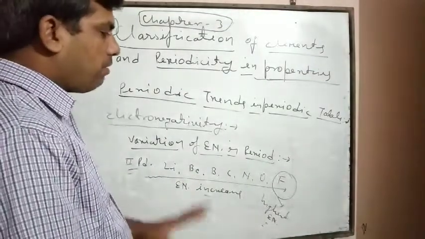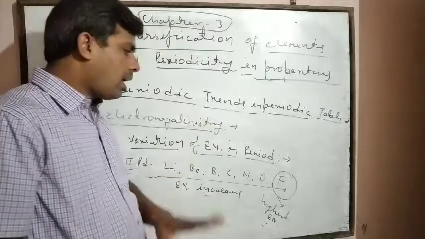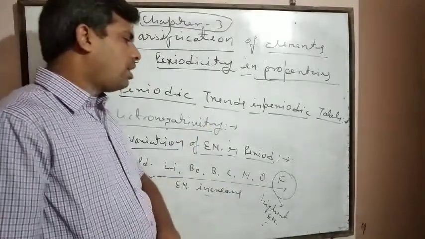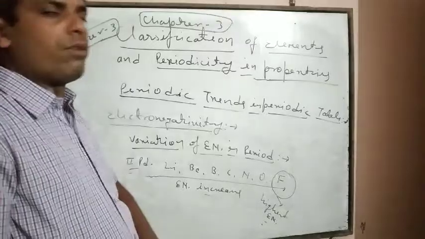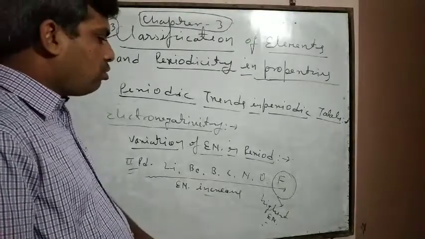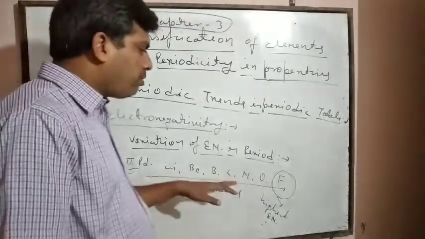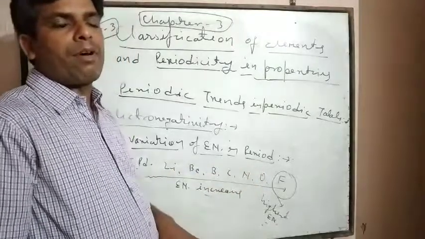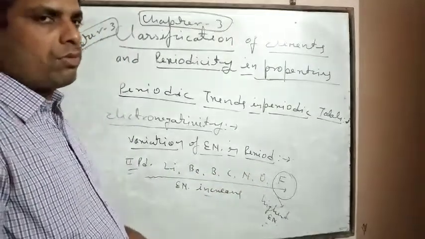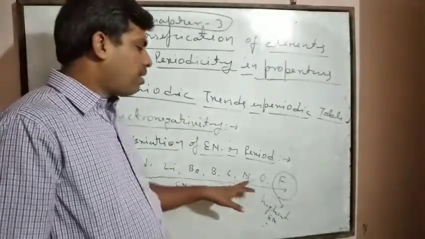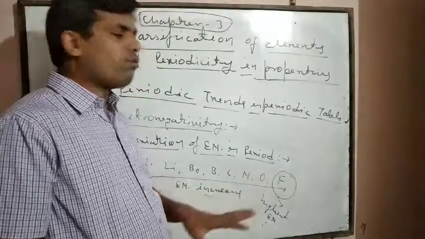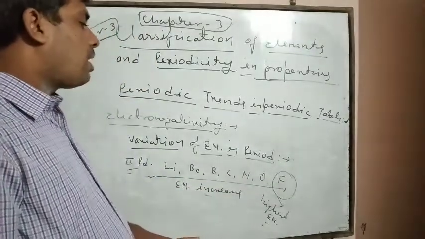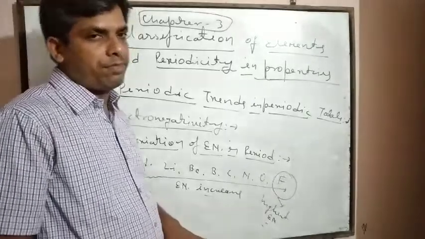You should always keep in mind that among all elements in the periodic table, nitrogen, oxygen and fluorine are the three most electronegative elements. Due to their high electronegativity, these elements are capable of forming hydrogen bonds.